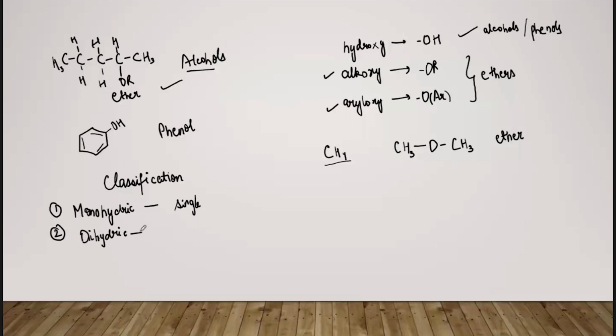alcohols. When two OH groups are present in that same compound, then that compound will be known as dihydric alcohol. For the case of trihydric alcohols, there are three OH groups, and then there are polyhydric alcohols when we have more than three OH groups present in that compound. Okay. Now there is a sub classification also, just to make the understanding better. So let us first do the example.